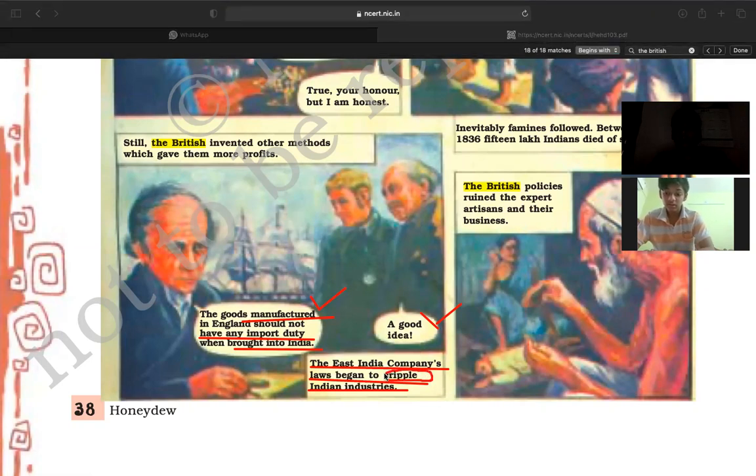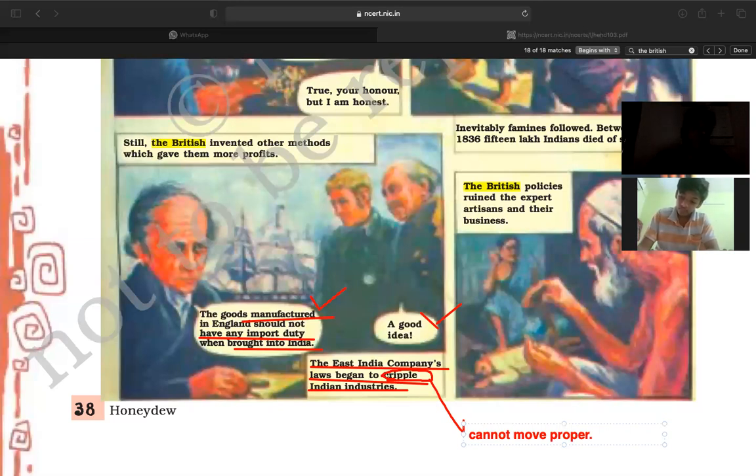It means the kind of system these Britishers made, for which all the companies were facing a lot of problems, and all the people of India were facing a lot of problems. So cripple means cannot move properly, or facing a lot of difficulties.